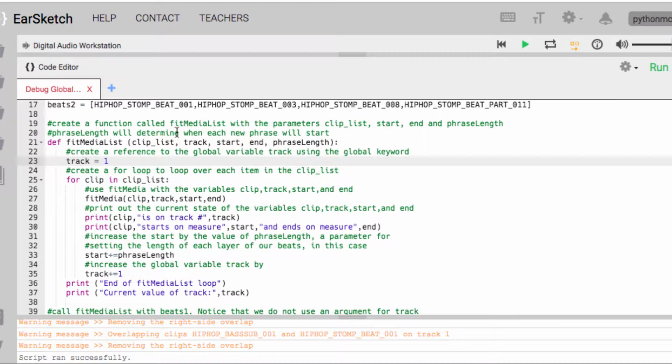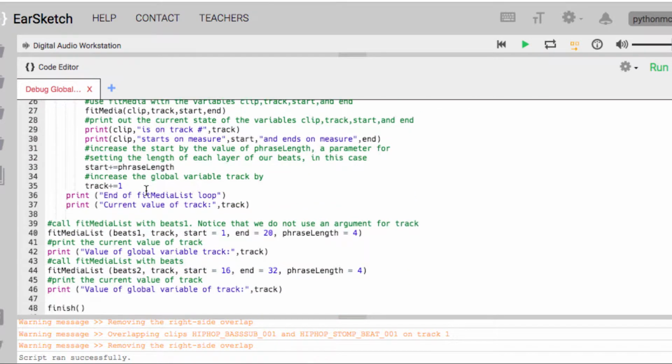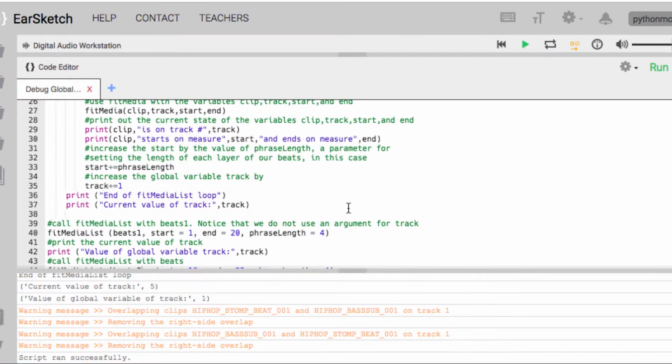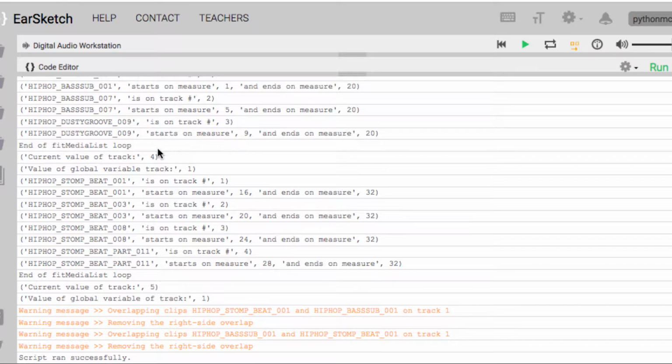Now, let's say I have track equals 1 as a local variable inside the function, and I don't pass it these arguments. I don't have a parameter for passing it track. So now I just hard code track equals 1 into the function. I get rid of track as an argument, and I try to run it again. I'll get the same error. I get an overlapping track error. So you'll see the typical error in orange.